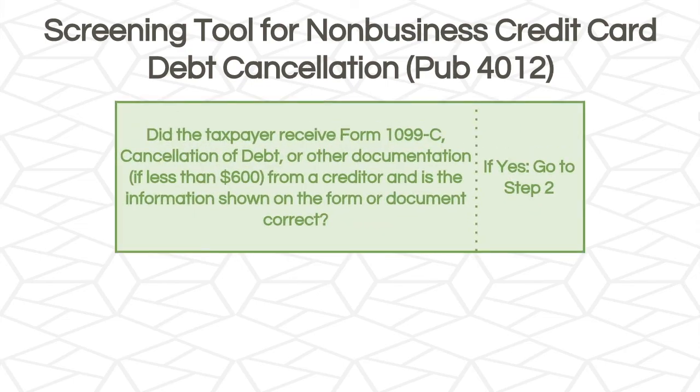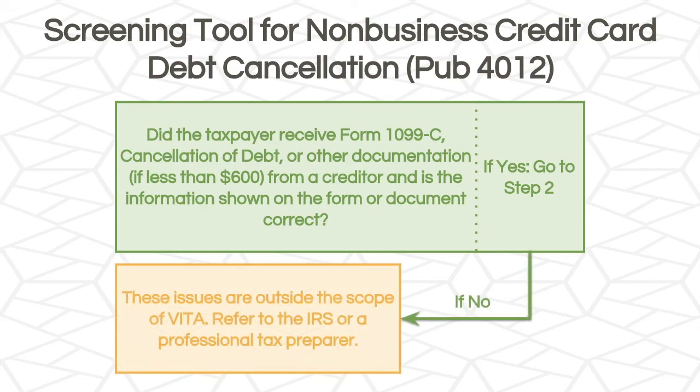So the first step asks, did the taxpayer receive Form 1099-C, cancellation of debt, or other documentation if less than $600 from a creditor, and is the information shown on the form or document correct? If no, these issues are outside the scope of VITA, and we need to refer the taxpayer to the IRS or a professional tax preparer. But if yes, go to step 2.